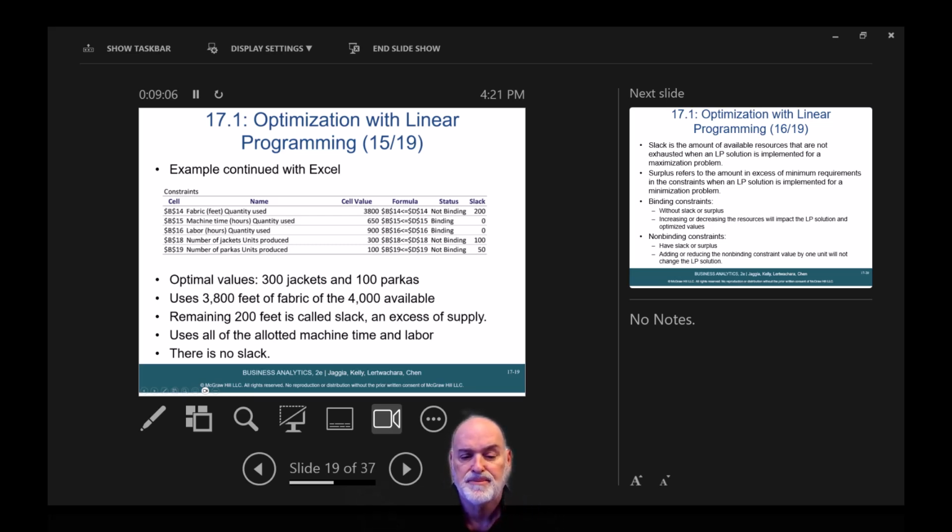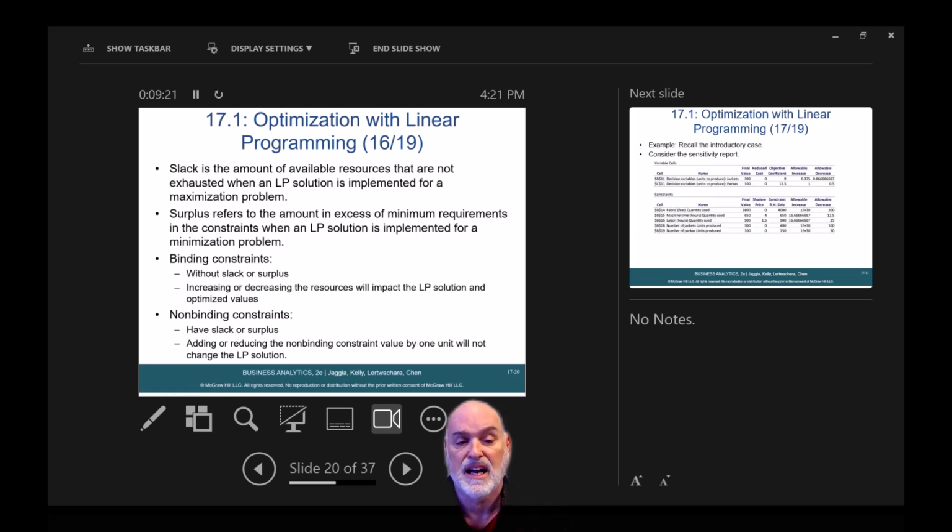Optimal values, 300 jackets and 100 Parkers. Use 3,800 feet of fabric of the 4,000 available. The remaining 200 feet is called slack, an excess of supply. It uses all the allotted machine time and labor, and there is no slack.